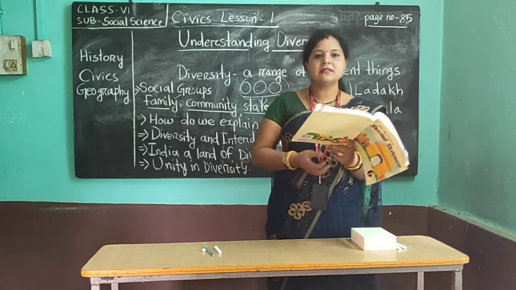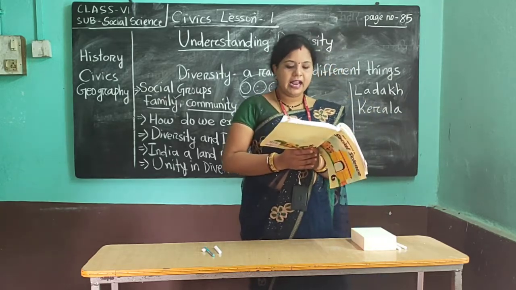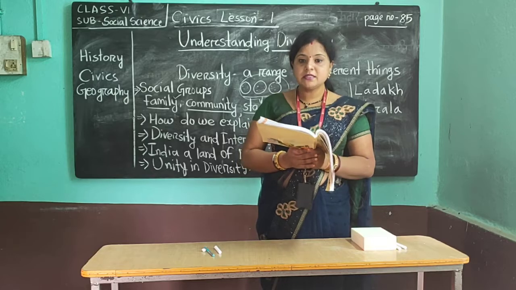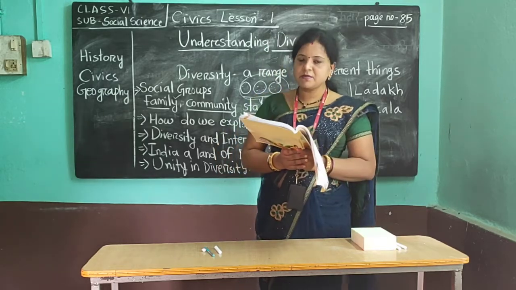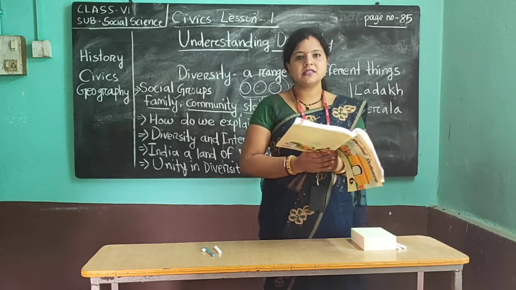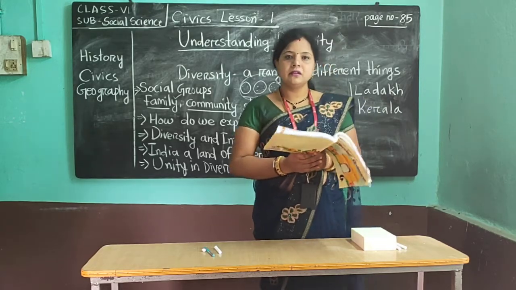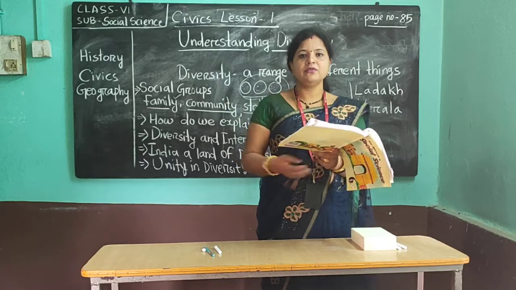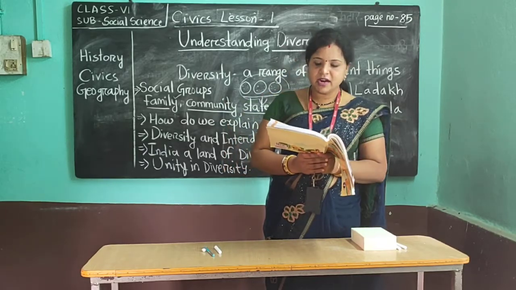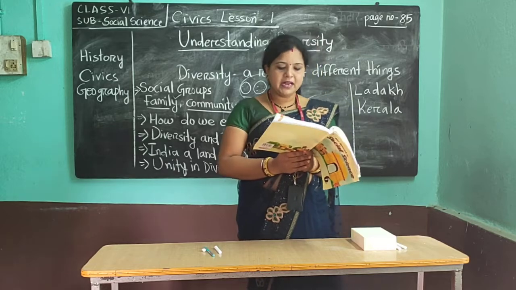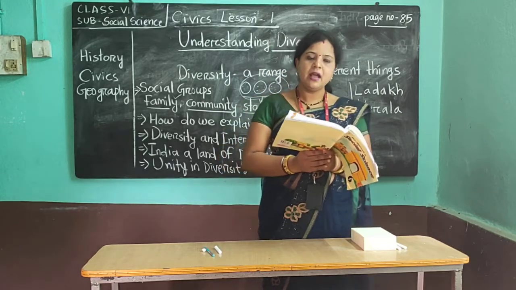Then sheep are domesticated by the people here, and one famous wool is produced here, that is pashmina wool, and from that pashmina wool they make shawls, sweaters, everything, and they export them to other places. Okay, their staple food is what? Meat and milk. Meat and milk products like cheese and butter.